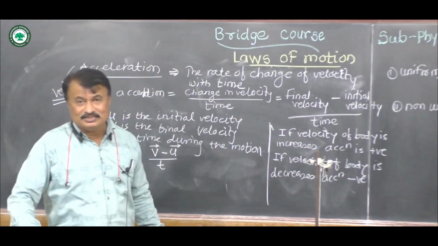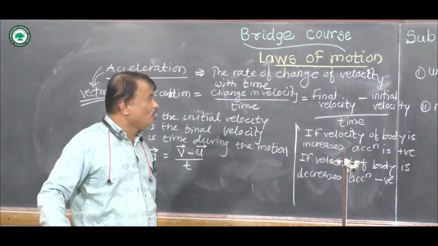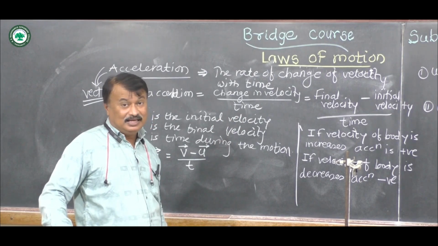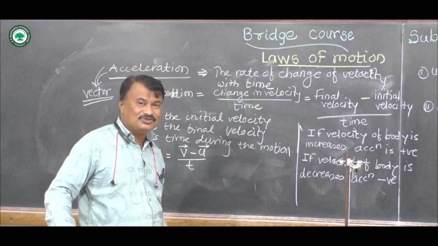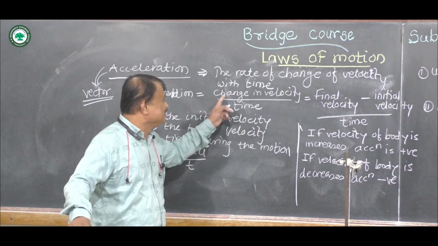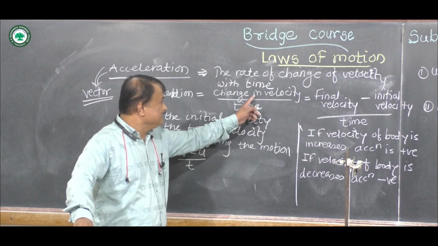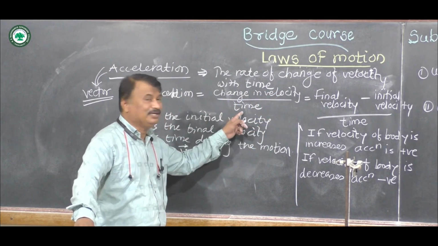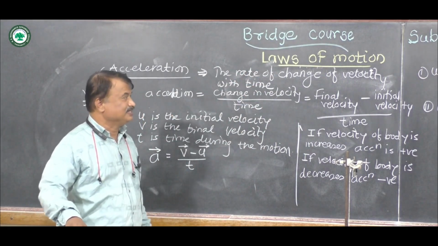Uniform means remains constant. So in that case, if velocity changes by equal amount in equal time interval, then such type of acceleration is called uniform acceleration. As we know the definition of acceleration, change in the velocity upon time. If this change in the velocity is in equal amount in equal time interval, then such type of acceleration is called uniform acceleration.